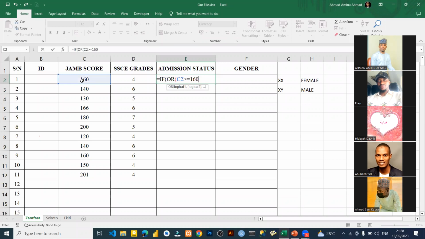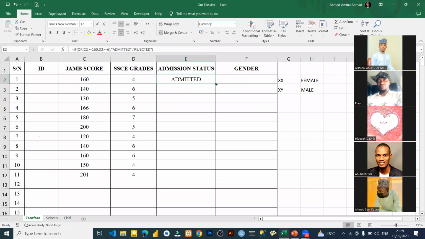That's our condition. Comma, then the second is for the SSCE grade, is greater than or equals to 6. Then we close bracket, then we put comma, then we say admitted. If either of the conditions is not true, then we say rejected. Then we close our bracket and we press enter.